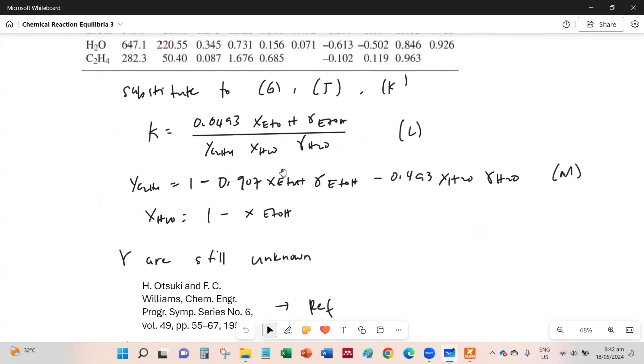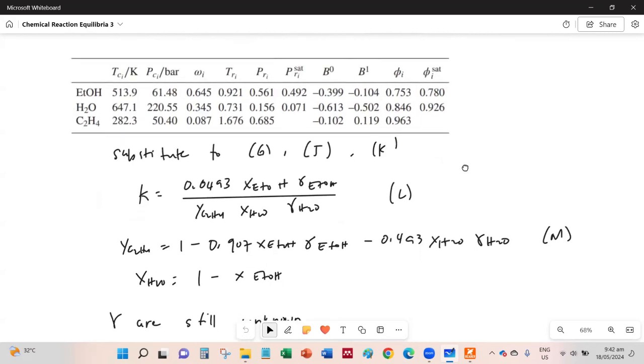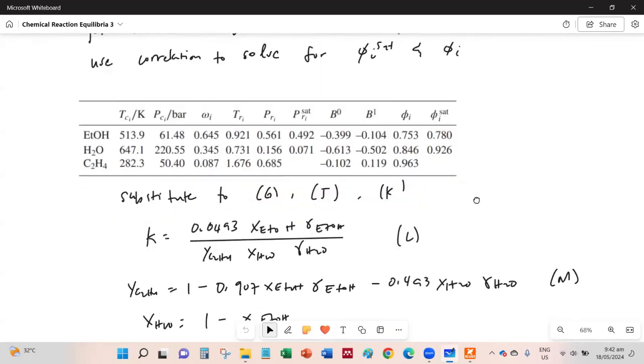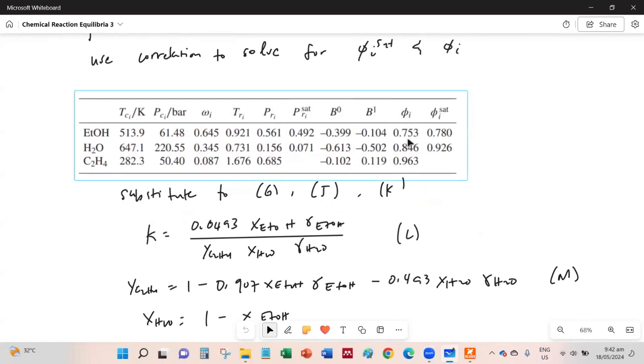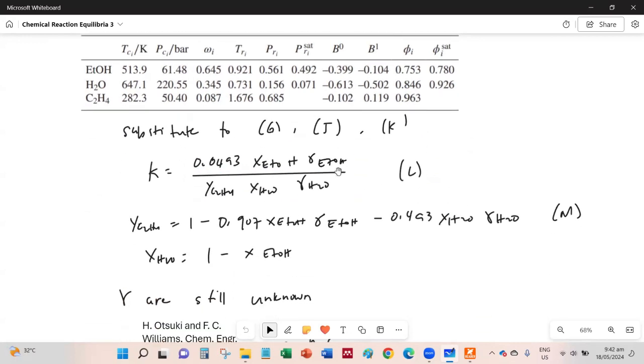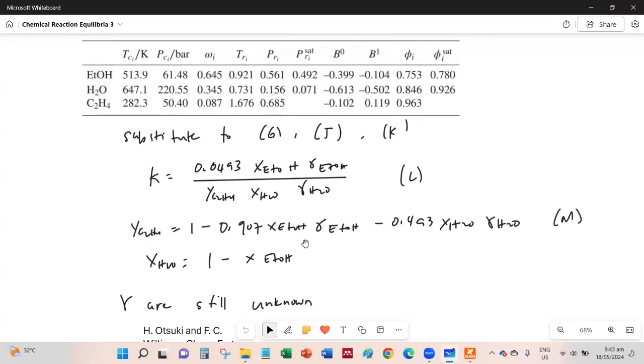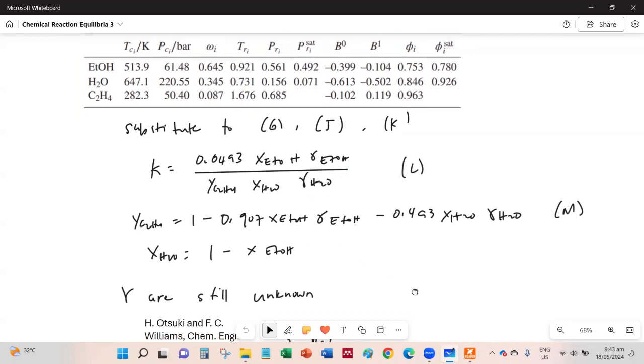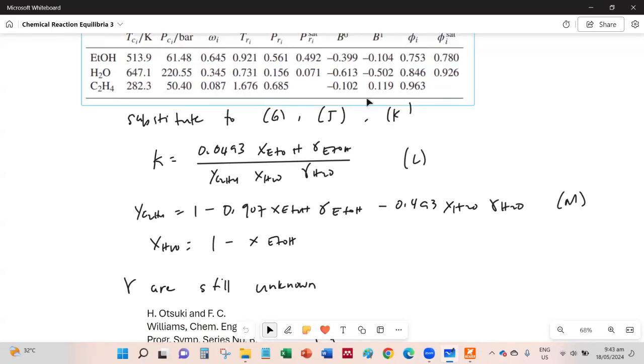So we have these three equations, where with what we got for the P saturation and also the fugacity coefficients, we substitute the numerical values into the equilibrium equation K and also into the mole fraction equation. So simply substitute back the numerical values. But the problem is the activity coefficient is still unknown. So we still need to determine that.